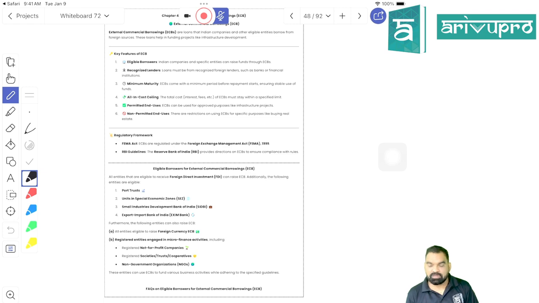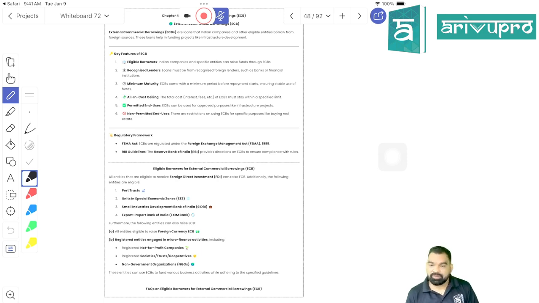When it comes to external commercial borrowing, if you're taking a loan from outside India, it is going to create a kind of long-term liability against you, right? As it creates a long-term liability outside India for a person resident in India, it is classified as a capital account transaction.